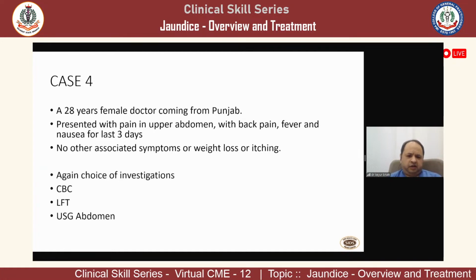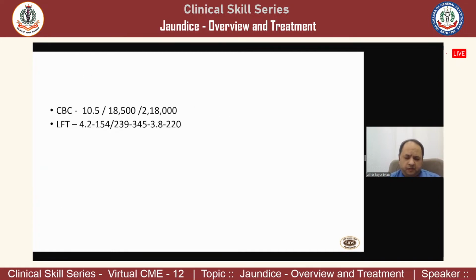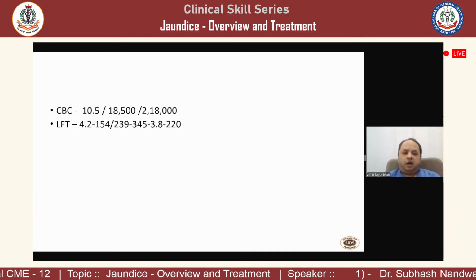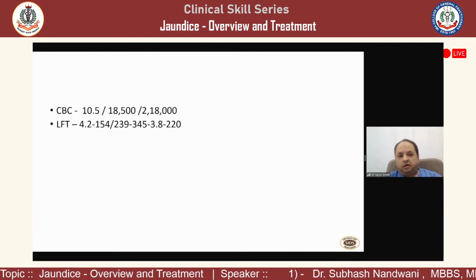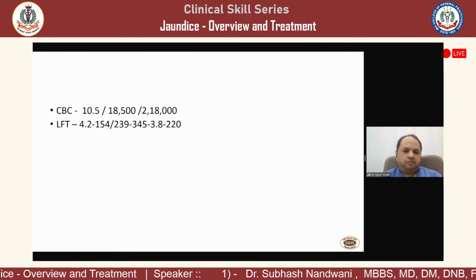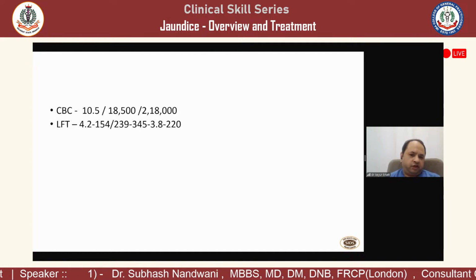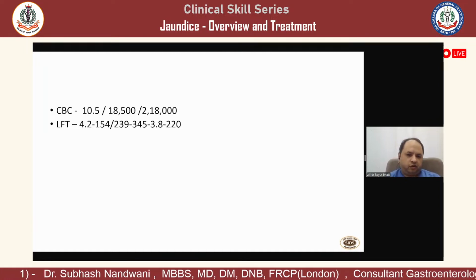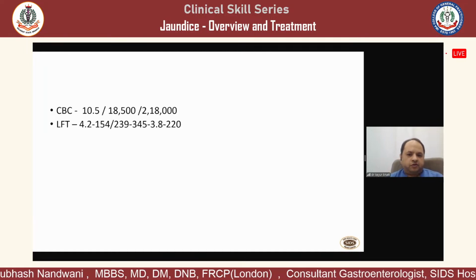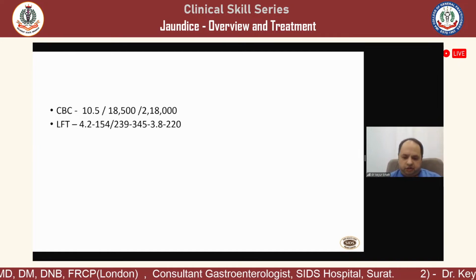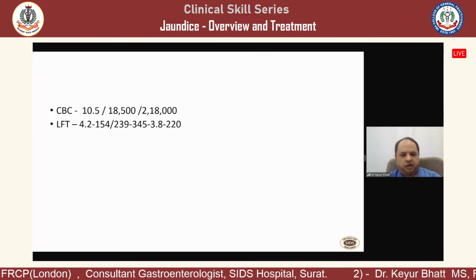Again, get the same thing done. Results matter. So the hemoglobin is okay, a little less, young female. Counts are high, 18,000. Platelets are okay. Bilirubin is moderate, 4.2. SGOT, SGPT in the range of 150, 200. Again, alkaline phosphatase is also in a mid-range and GGT is not very high. Albumin is 3.8, young female doctor, healthy lady.